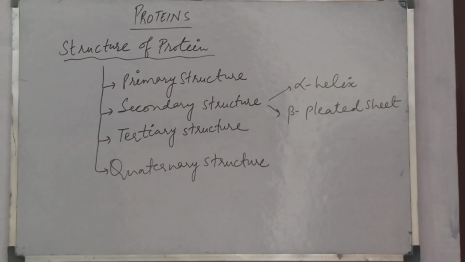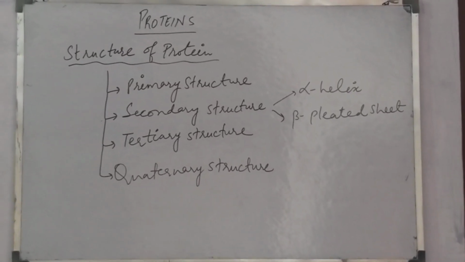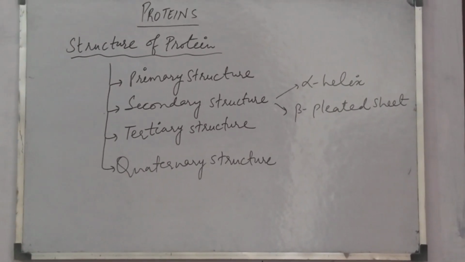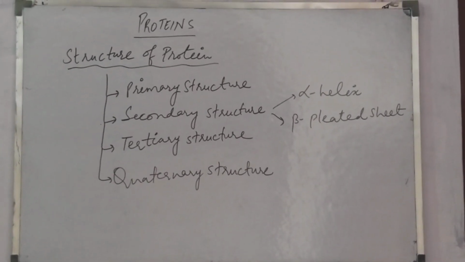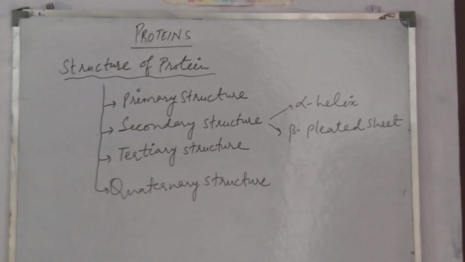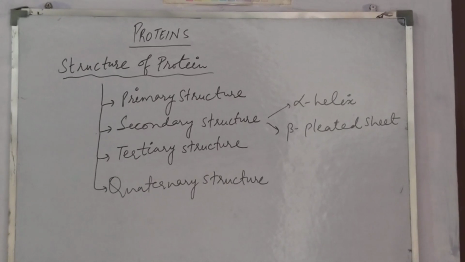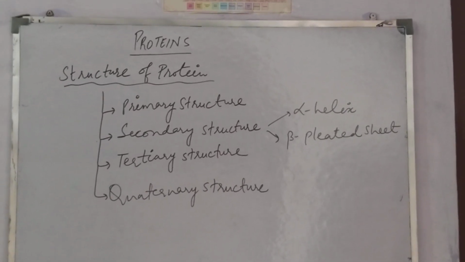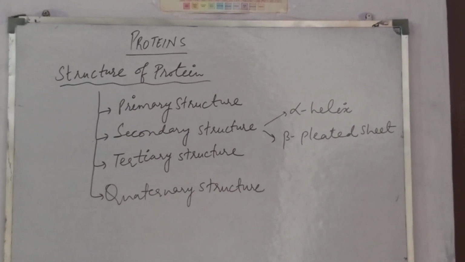Hello students, in this video we'll talk about the structure of protein. As we know, proteins are biopolymers made up of different amino acids which are linked together by a peptide bond, having a three-dimensional structure. The structure of the protein is complex. The structure and shape of the protein can be studied at four different levels, that is primary, secondary, tertiary and quaternary structure.